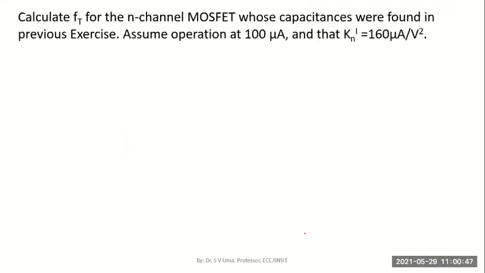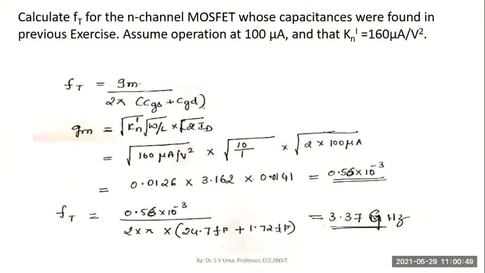So with this you can note down this problem to find the unity gain frequency as you drop in your USNs. All this you should study for an N-channel MOSFET. He is telling us to assume the operating drain current as 100 microamp.